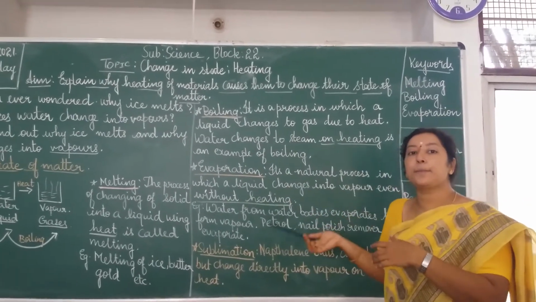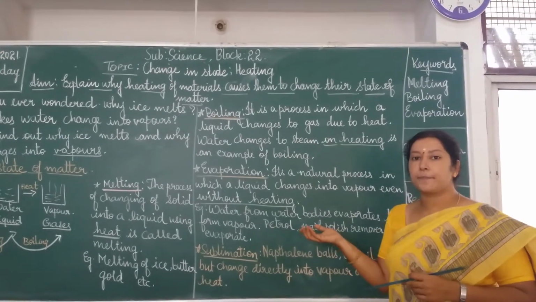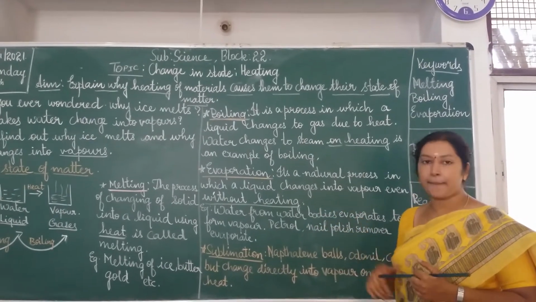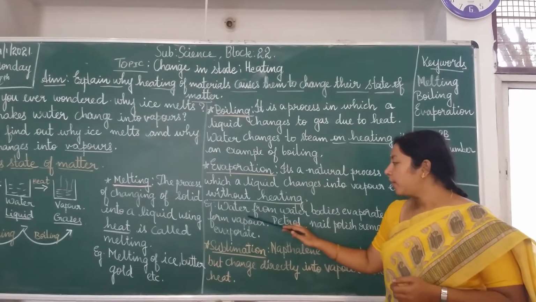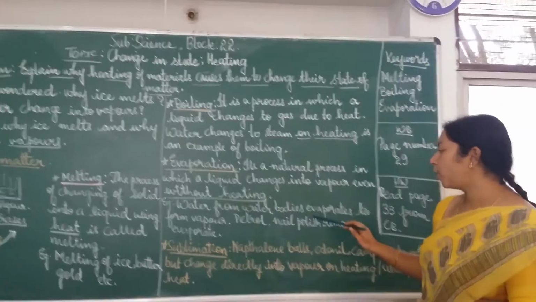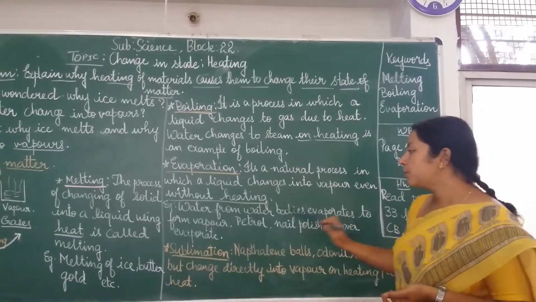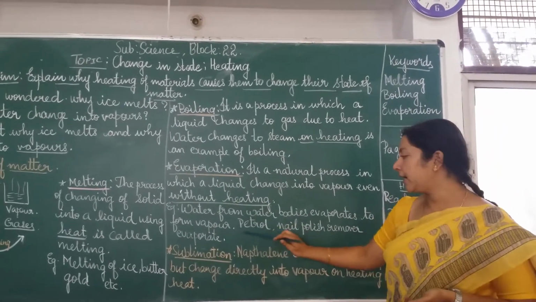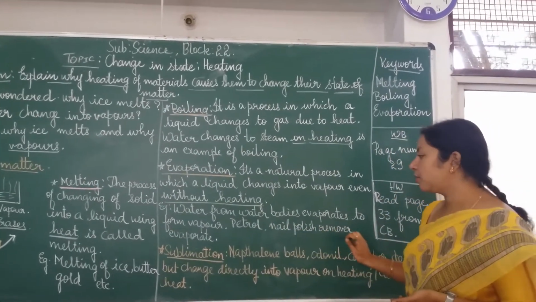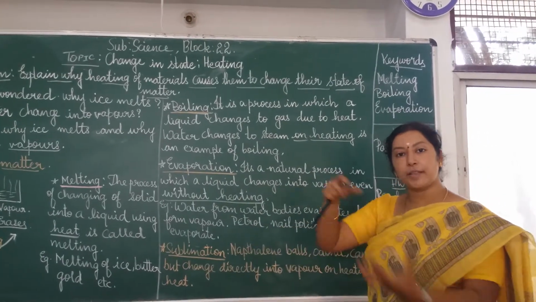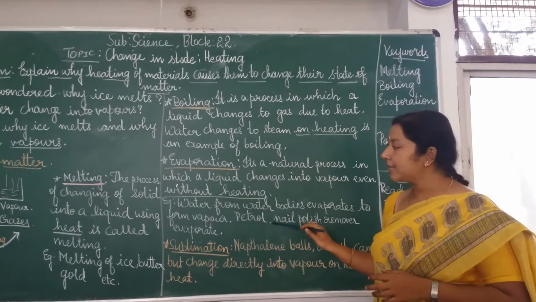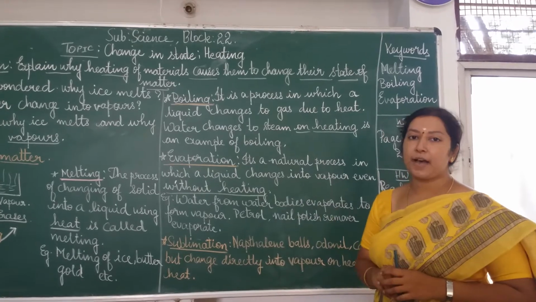For example, evaporation through the leaves. You have seen in the leaves how it happens. Then, for example, water from the water bodies evaporates. Water from seas and oceans evaporates to form vapor, isn't it? Petrol and nail polish remover also get evaporated when the bottle is opened. All these examples come under evaporation.